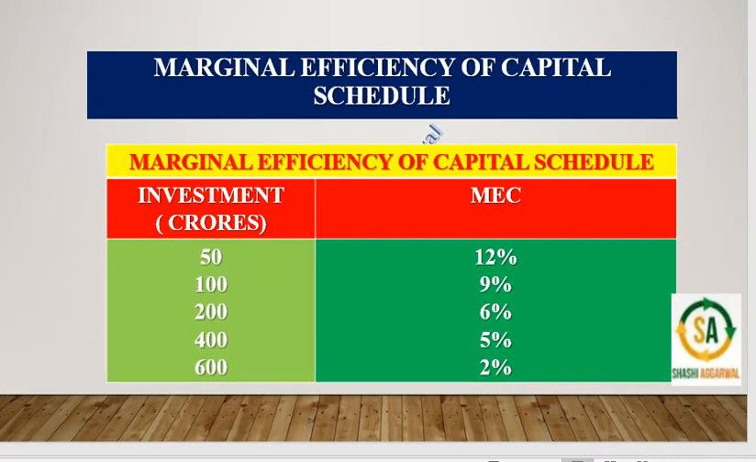So here we see as we go on increasing the investment, the marginal efficiency of capital goes on falling. When we invest 50 crore, then the marginal efficiency of capital is 12%. When we go on increasing the investment, the marginal efficiency of capital goes on decreasing. It is subject to diminishing marginal rate of productivity.